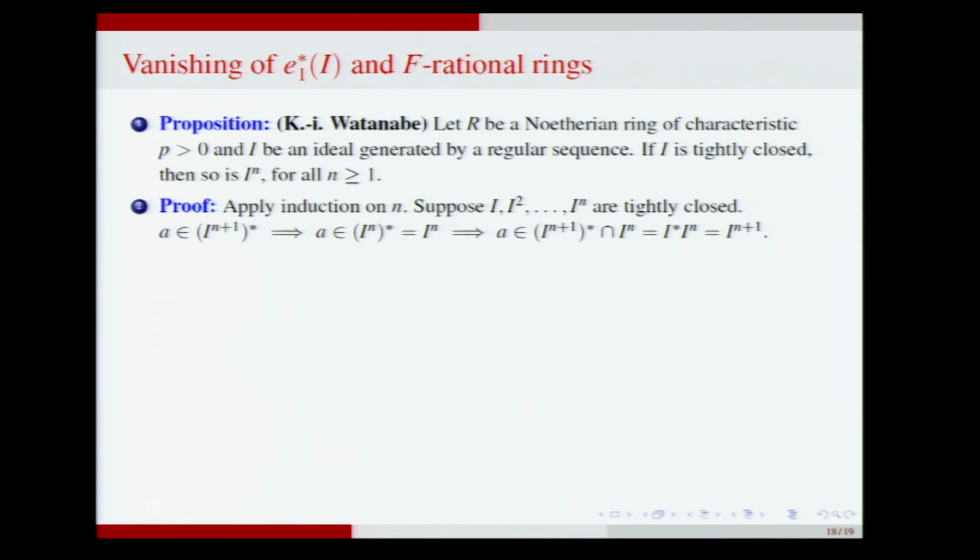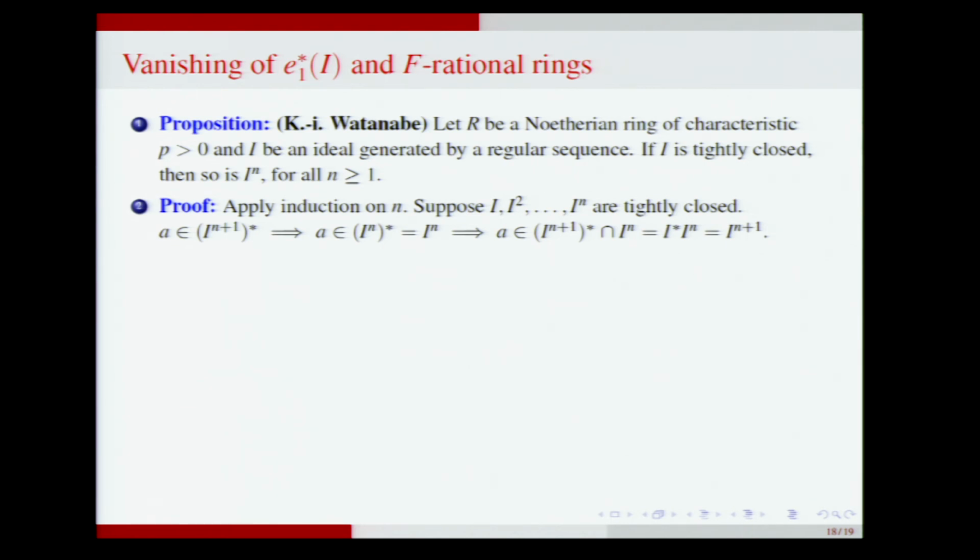Apply induction on n. Suppose all these ideals are tightly closed. Pick an a in (I^{n+1})^*. Then a belongs to (I^n)^* because I^{n+1} is contained in I^n. But by induction, this is I^n, and therefore a belongs to the tight closure of I^{n+1} intersection I^n. But by Huneke's intersection theorem, this is I^n times I^*, but I^* is I, and therefore this is I^{n+1}, and therefore I^{n+1} is tightly closed.